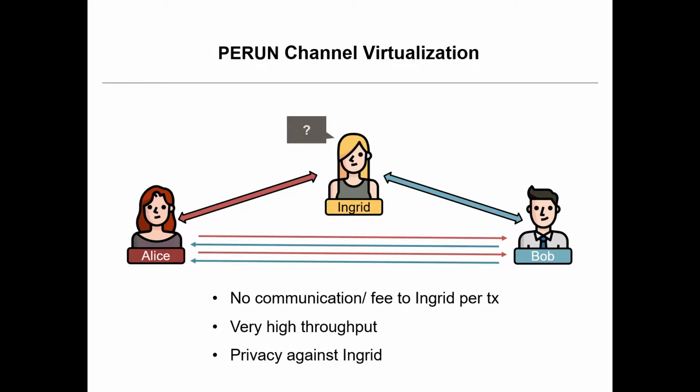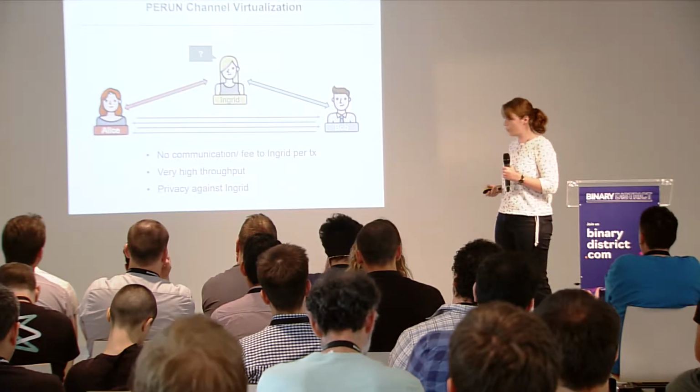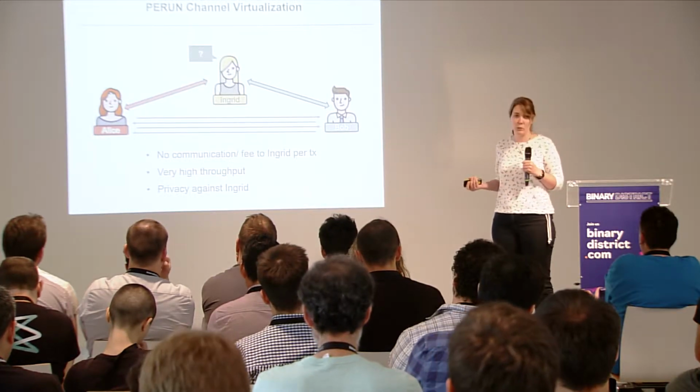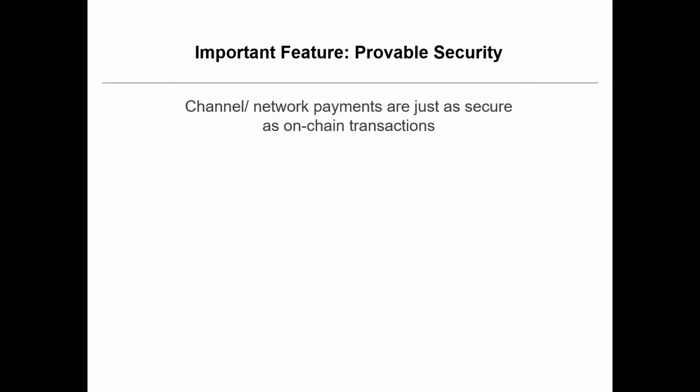On the other hand, we can achieve a very high throughput here, because the speed of how fast they can send these transactions is only based on how well they are connected. We could even think of a completely internet-free connection. They could use near-field communication. It doesn't matter. They don't have to route anything over the internet if they don't want to. So this can be really, really fast, pretty much the same as in on-chain channels. So that's what PERUN is building. And on top of that, we are very interested in provable security of all the protocols that we build.